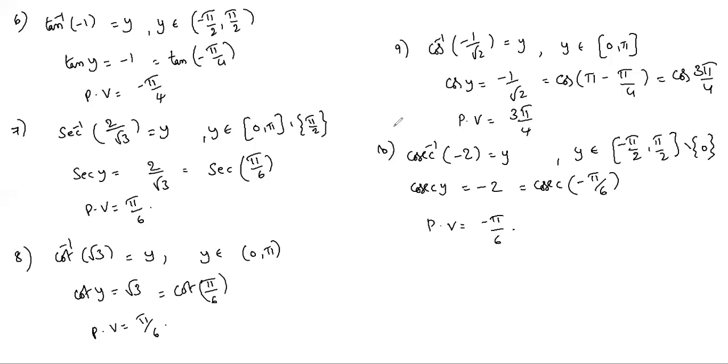Sorry, the problem is minus root 2. Minus root 2. So minus pi by 4. The principal value is minus pi by 4.